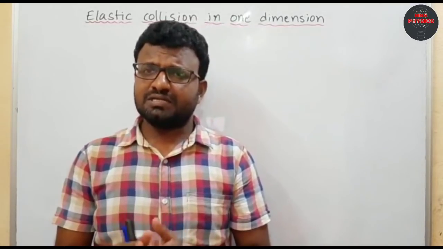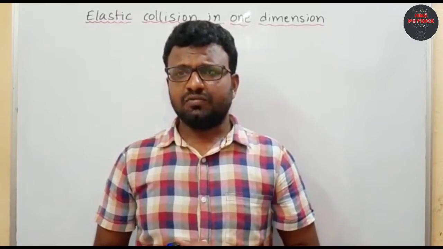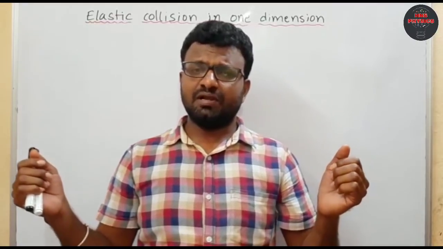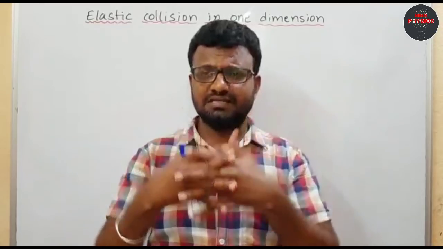Generally collisions occur commonly in our day-to-day life. If any two cars collide physically against each other, we can see accidents on roads, right? If a moving person collides with another moving person, or if two balls collide against each other.